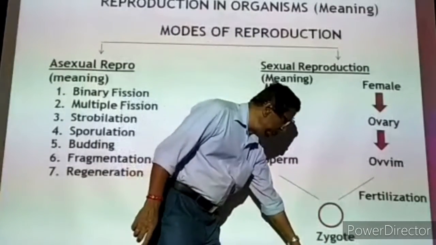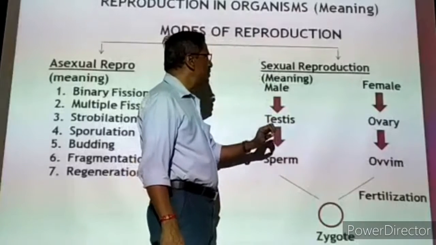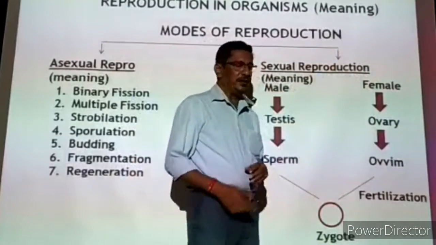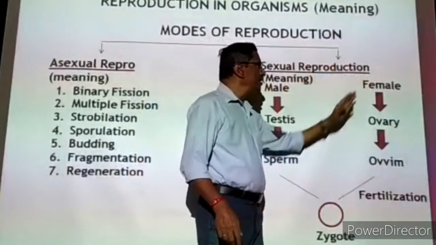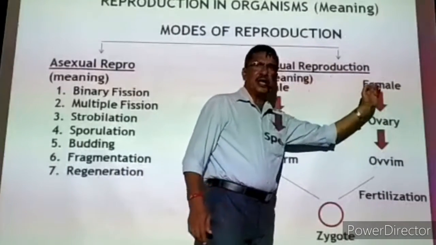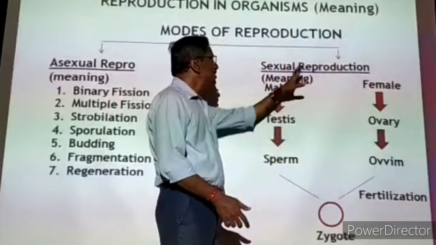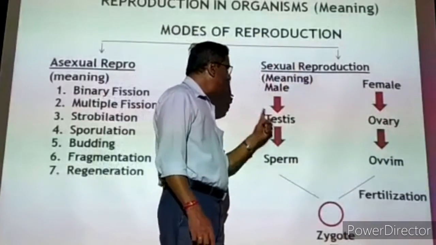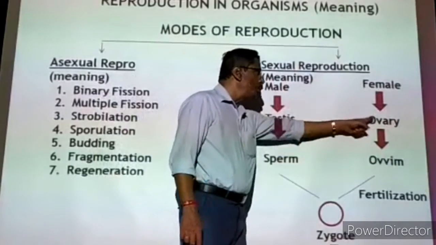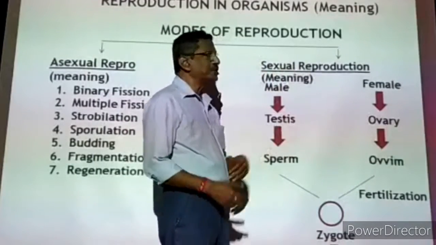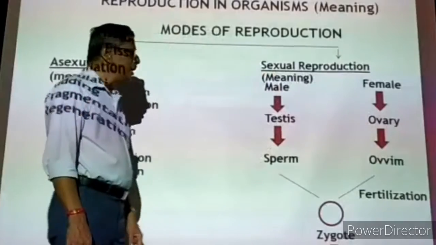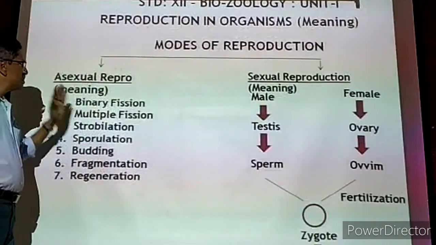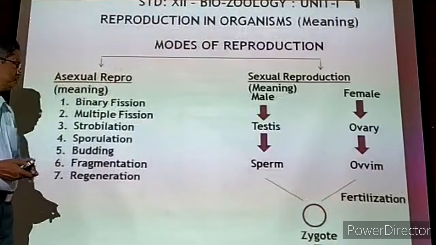Now that young one will be exactly the same as the species of the male and female. It may develop into a male or it may develop into a female of the same kind or same species. This is actually called sexual reproduction. Since the reproductive organs like testis and ovary are used, the reproduction is called sexual reproduction. As a continuation, we are going to start with asexual reproduction.